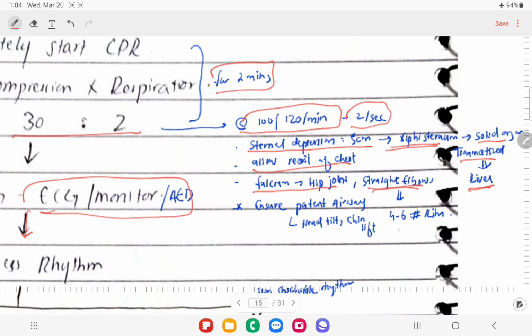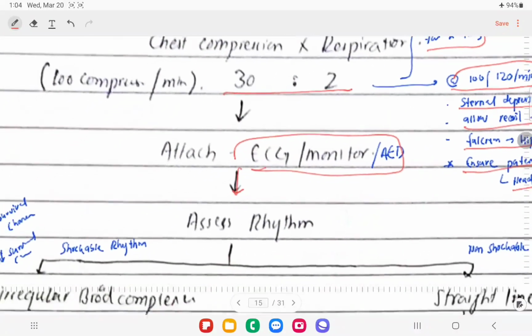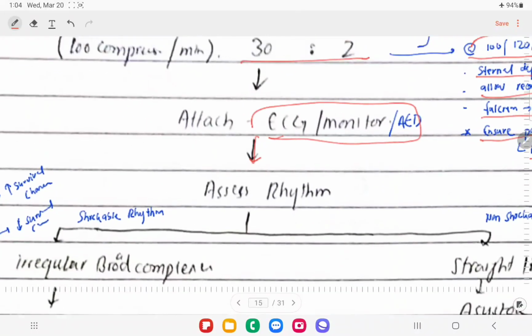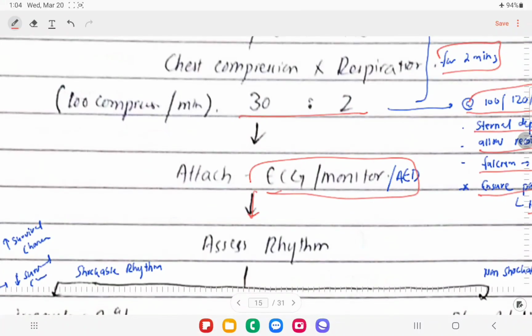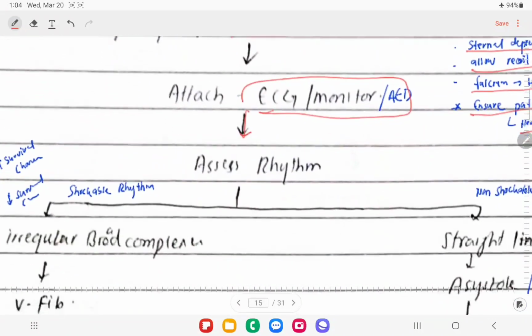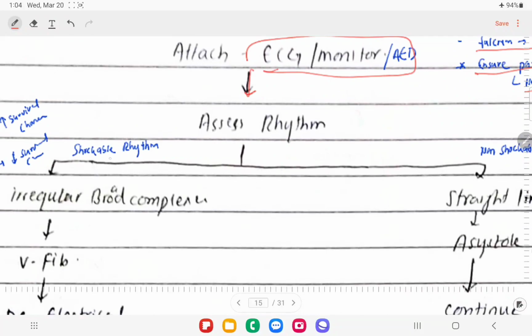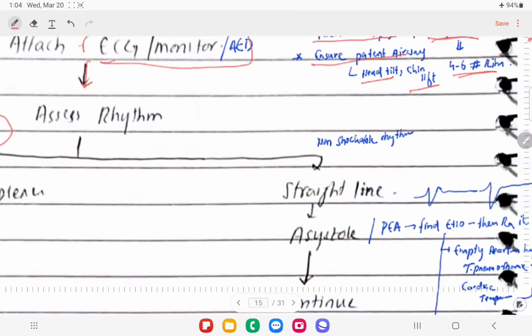When we are applying pressure, this can lead to fracture of the ribs, and most commonly the ribs which get fractured are the 4th to 6th ribs at their angle, right? Then we have to ensure a patent airway, right, by doing the head tilt and chin lift, right? Once we attach the cardiac monitor and have completed one cycle of CPR, the next thing is to check the rhythm, whether it is shockable or non-shockable.